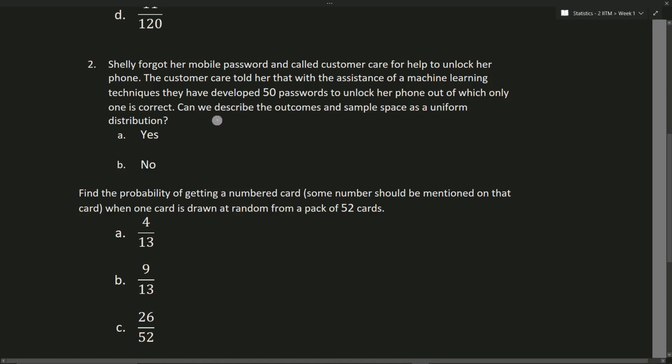Can we write the sample space? Yes. In the first try itself, she can get the correct password. I'll say 1 is the correct password and 0 is the wrong password. In the second trial, she can get the right password. In the third try, she can get the right password, and so on up to 0 repeating 49 times. And from the last try, she can get the right password. So this is the sample space. By looking at it, it is a uniform distribution. So this is a yes.